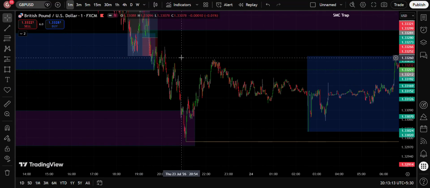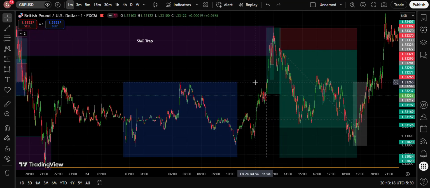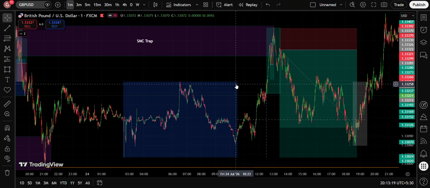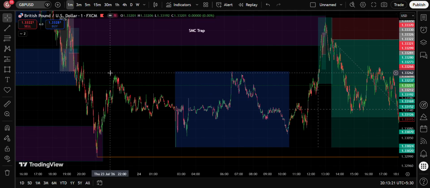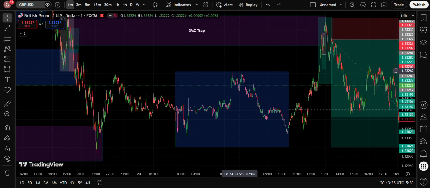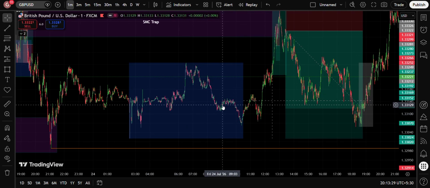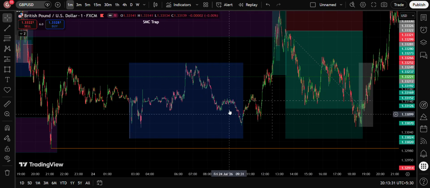The next loss was on the next day. So this one on Friday, 24th of July. Here what happened was that price action built all this liquidity. Asia aggressively swept all of this liquidity and gave a reaction. For me, Asia is always a liquidity pool, a manipulative zone, so I don't take trades in Asia.